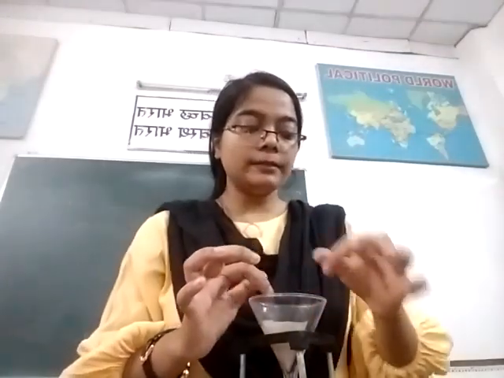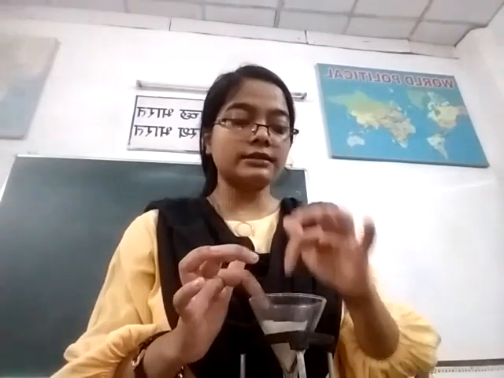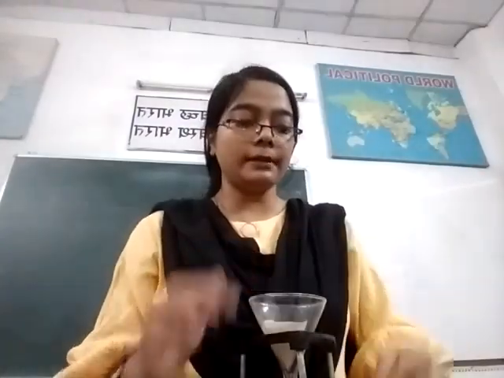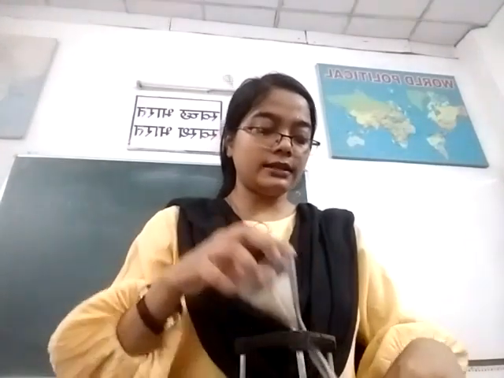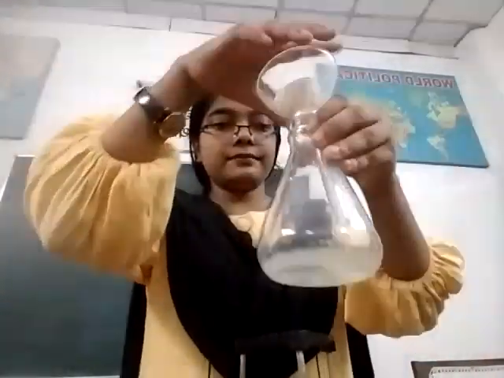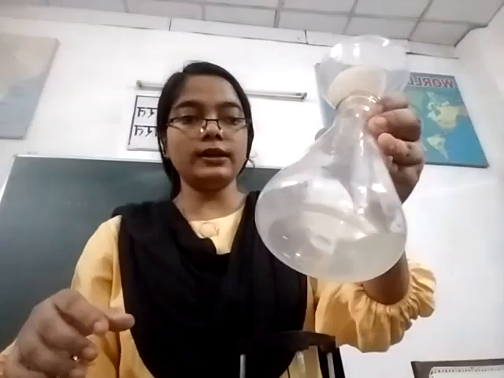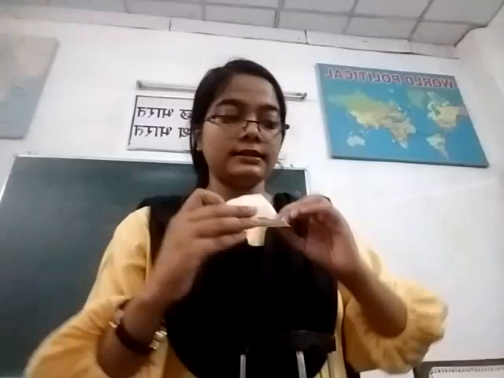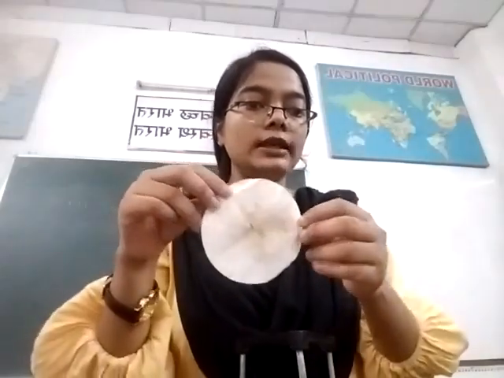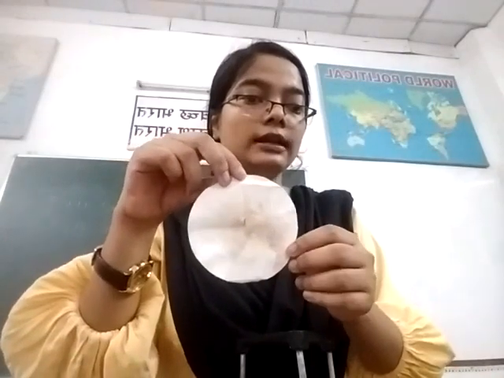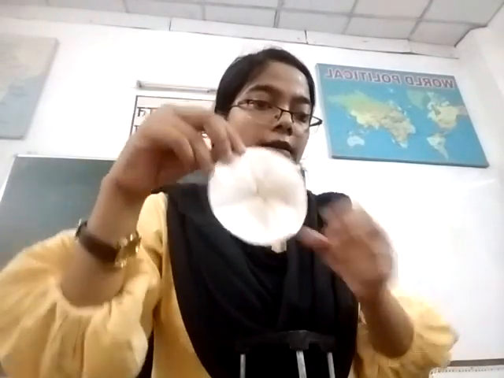So, the insoluble substances will remain in the filter paper and we can collect the pure water. See, in this flask, pure water has been collected. And see, I have done it previously, and the impure substances or the insoluble substances of the soil are collected in the filter paper.